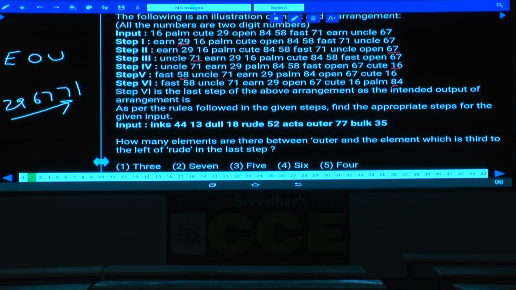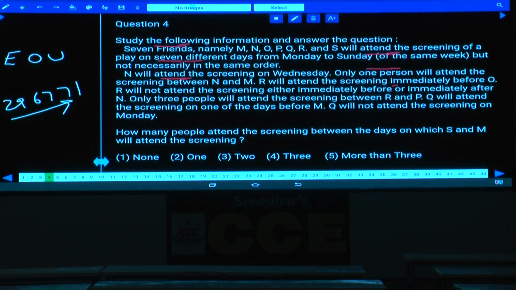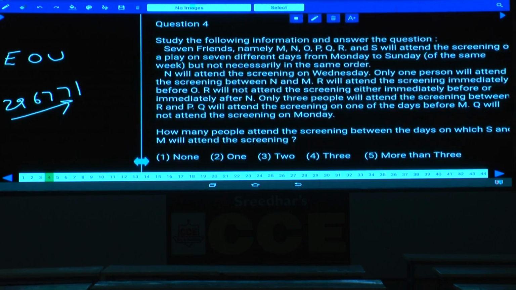Clear? First left hand side, then right hand side, again left hand side, right hand side, left and right. 2 elements at the left hand side, 2 elements at the right hand side, again 2 elements at the left hand side, and so on. Now this is about question numbers 2 and 3. The next one, fourth. Now tell me about this question number 4.